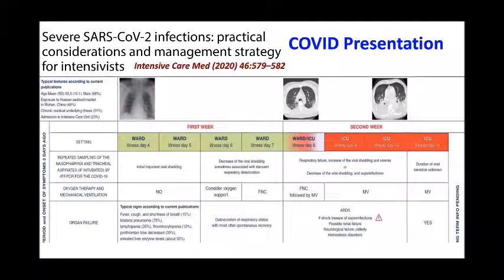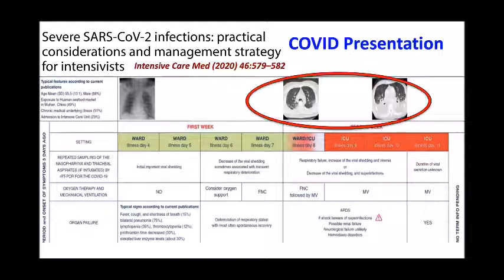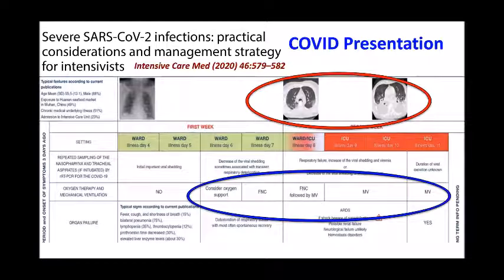So presentation-wise, as you can see from this, it's mainly around 6-7 days that the patients start getting admitted with symptoms which require admission to the ward or the ICU, and by that time the CT scan is always positive. Before that, you can have a positive CT scan and chest X-ray also.